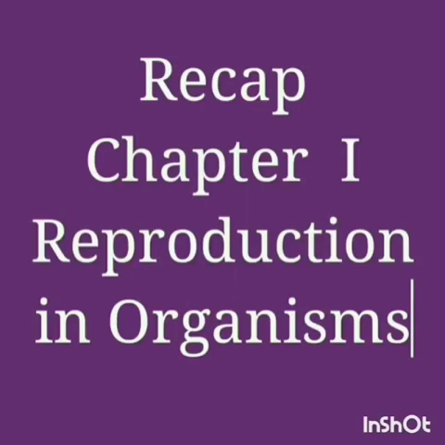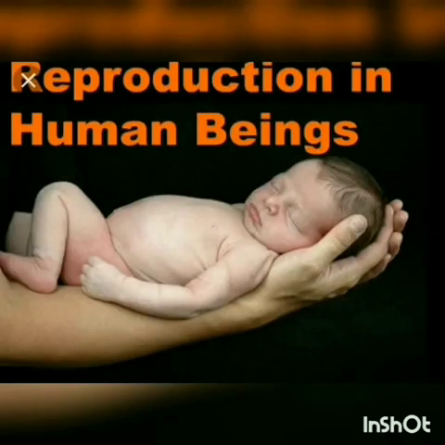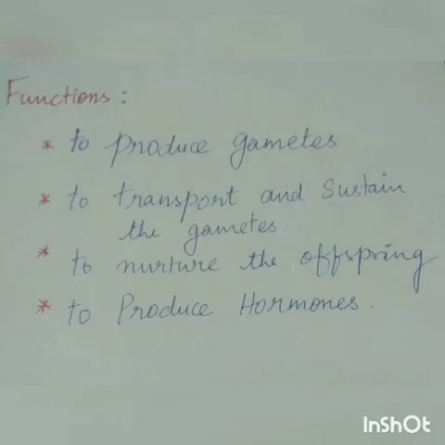We discussed reproduction in organisms, in which we completed sexual and asexual reproduction. Today we start with the second chapter, human reproduction. Human reproduction gives you an awareness towards a healthy reproductive life in adolescence. The main functions of the reproductive system are to produce gametes, transport the gametes, give food to the developing offspring, and to